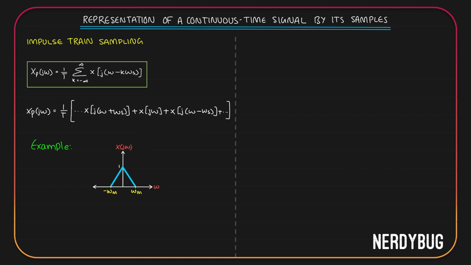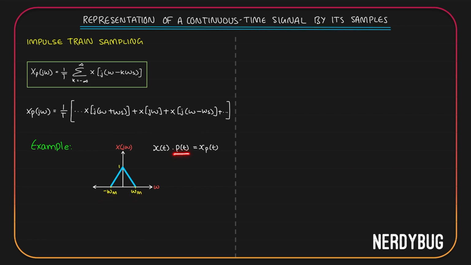Assume we started with a continuous time signal x of t, multiplied it with a periodic impulse signal p of t, and we got the sampled signal x p of t. Let us assume that the Fourier transform of x of t looks like this. It is triangular. Its maximum value is at omega equal to 0, it is 1, and it ranges from minus omega m to plus omega m.